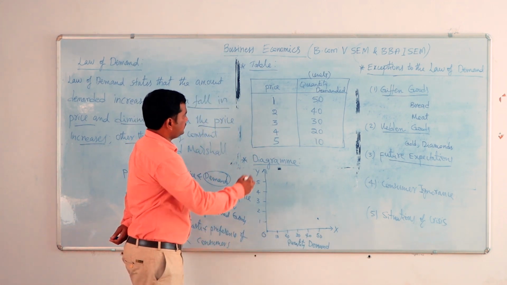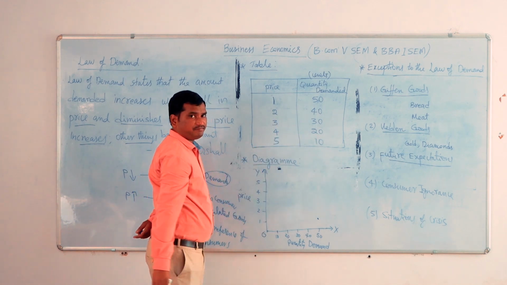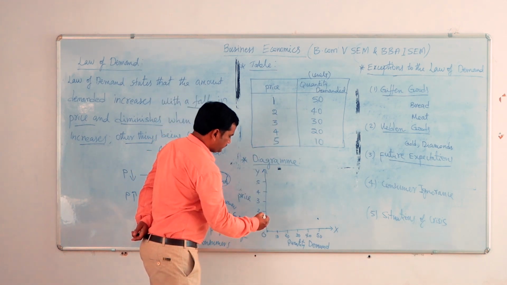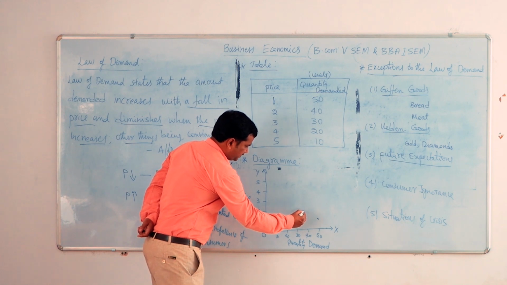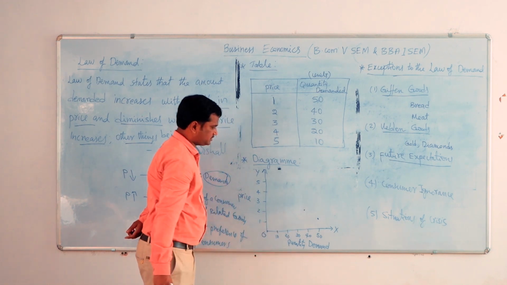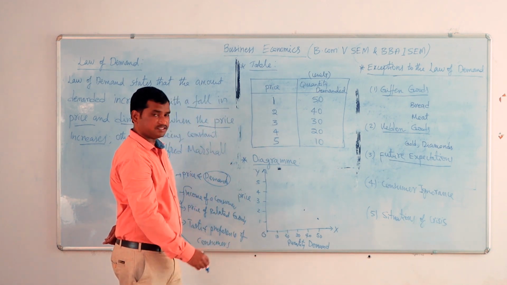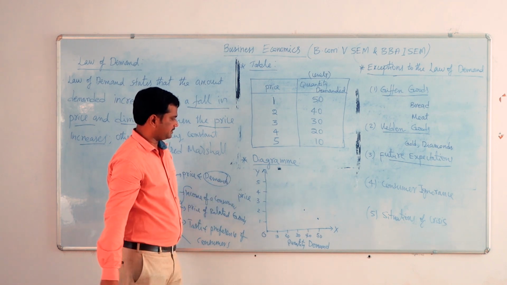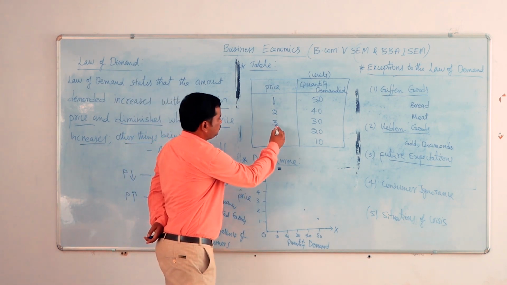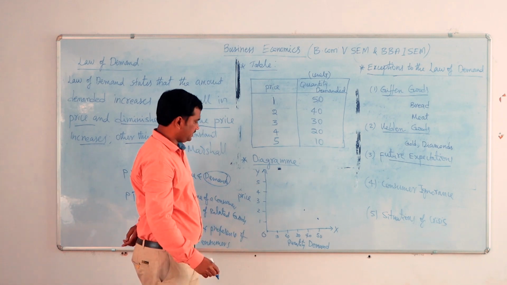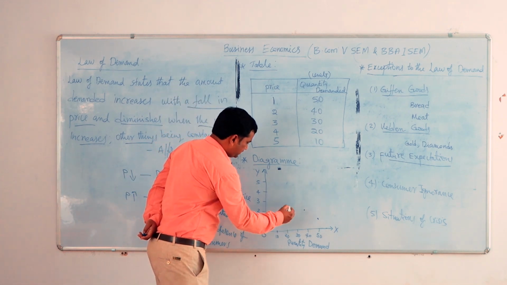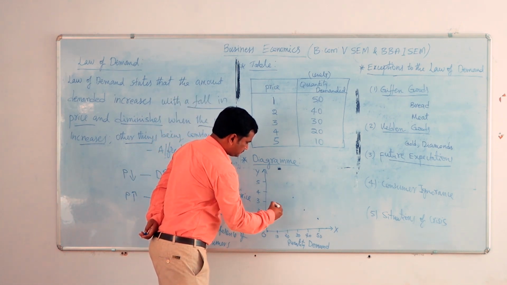In the same way, when the price is 2 rupees, the demand of a product is 40 units. Like that we should notice the point on the diagram. Like that, when the price is 3 rupees, the demand of the product is 30 units.